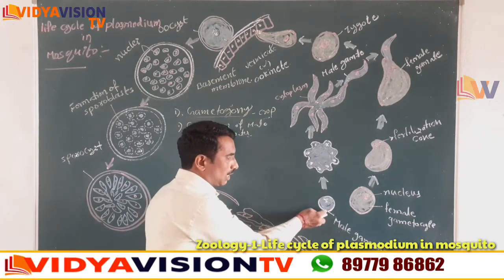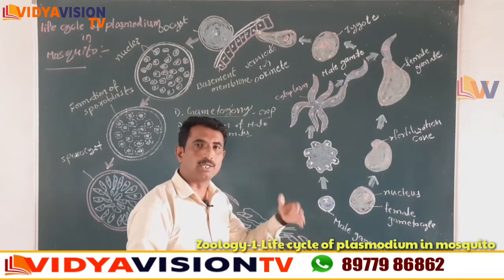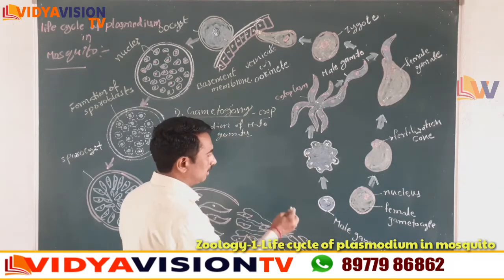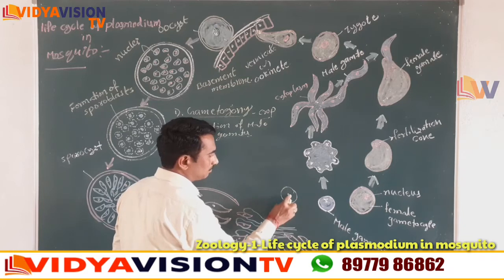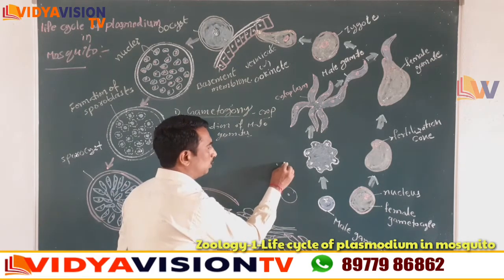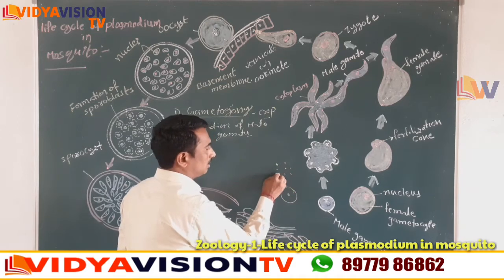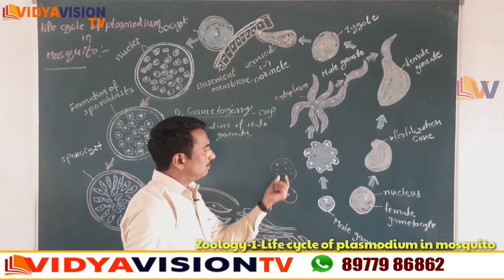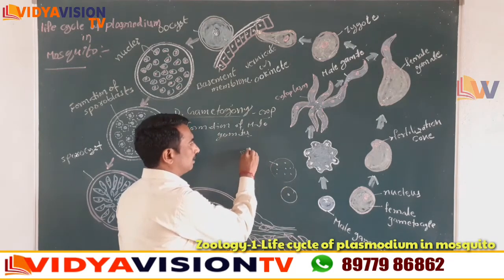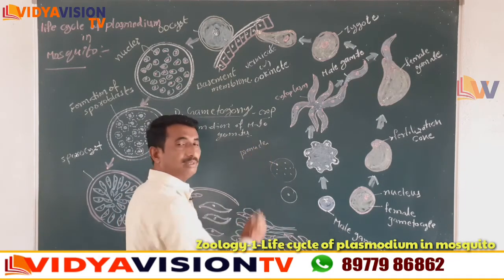The nucleus of the male gametocyte divides into 8 daughter nuclei. Children, here are the 8 daughter nuclei. These 8 daughter nuclei are called pronuclei.